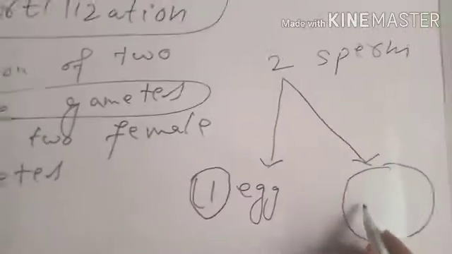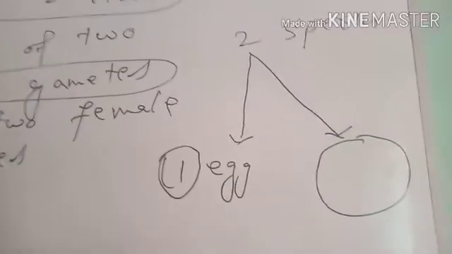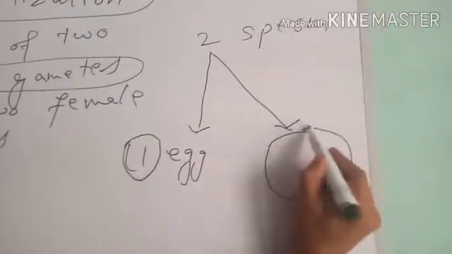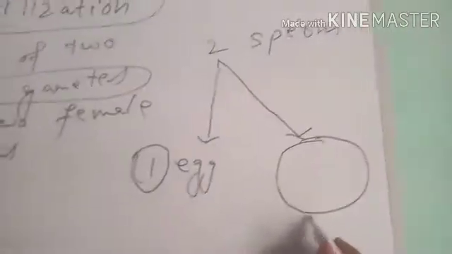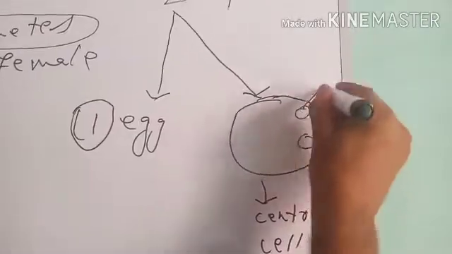megagametophyte or female gametophyte. Inside the female flowering plant, which is also called female gametophyte or megagametophyte, there is a cell which is called central cell. Inside this central cell there are two nuclei which are called polar nuclei.